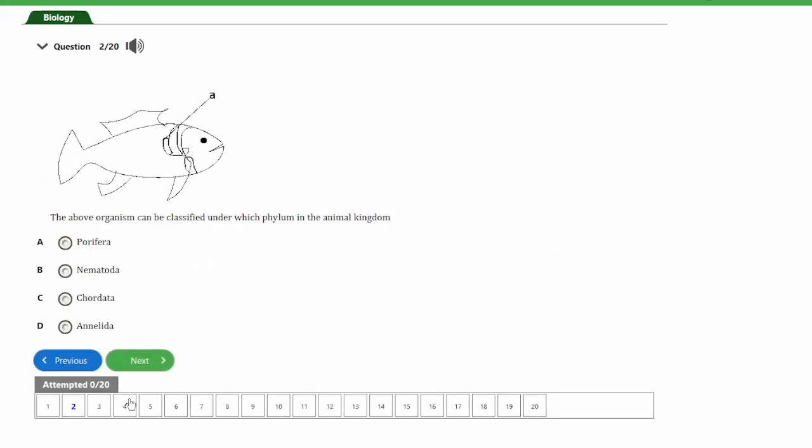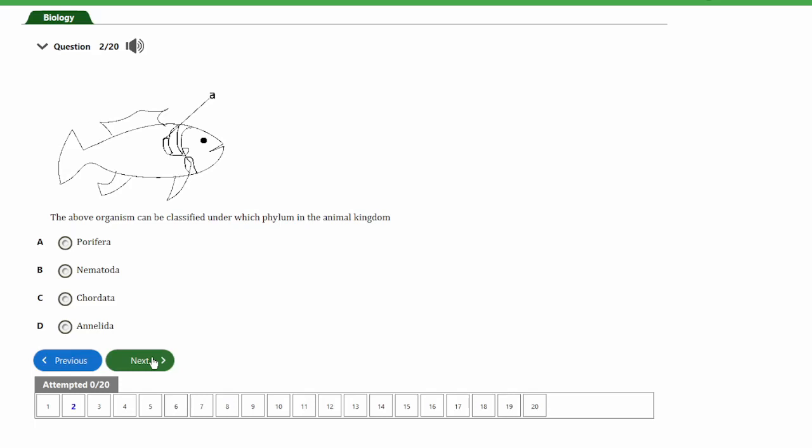So let's look at the next question. That's question number 2. We have a diagram here, so we are going to use this diagram to answer the question. The question here says, the above organism can be classified under which phylum in the animal kingdom? So we have option A, phylum Porifera, option B, phylum Nematoda, option C, phylum Chordata, option D, phylum Annelida.